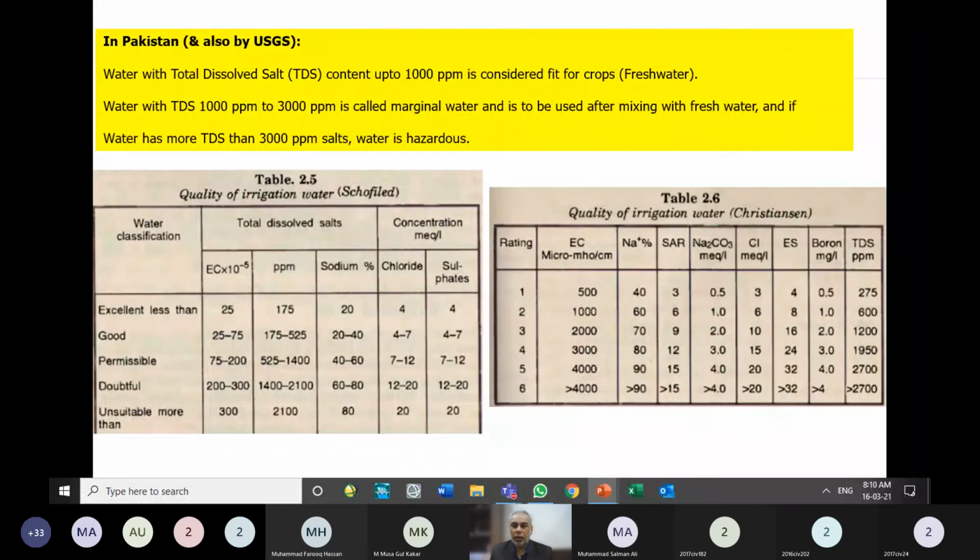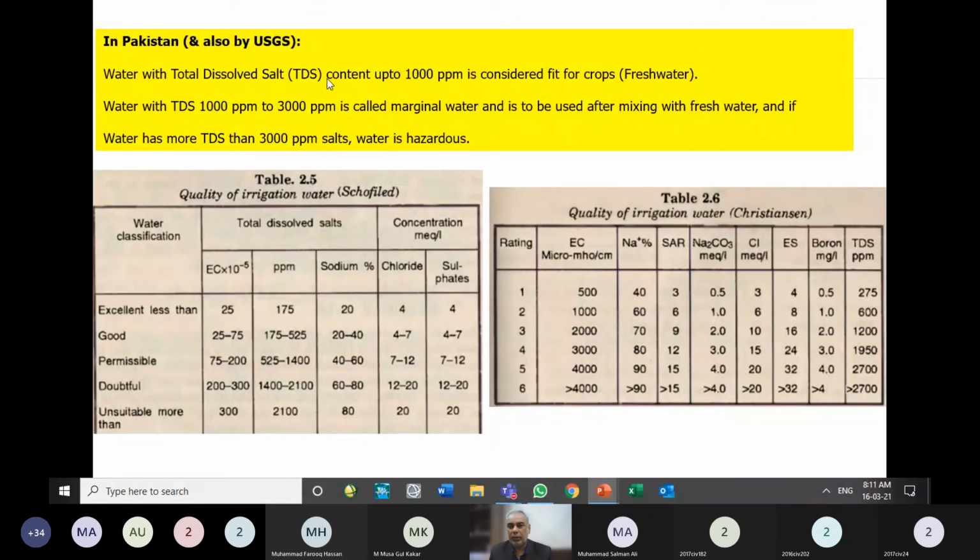You were also informed about total dissolved salts, the cutoff limits between freshwater, marginal freshwater, and saline water for agriculture irrigation purpose as used in Pakistan, in the top box. These are the cutoff limits with respect to total dissolved salts.